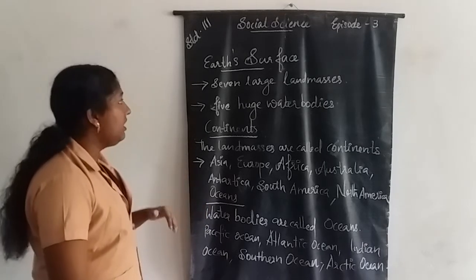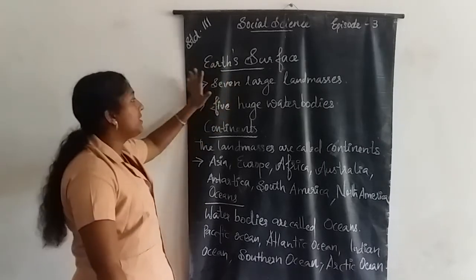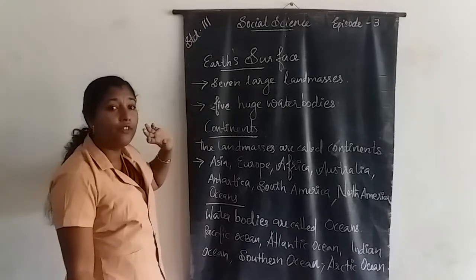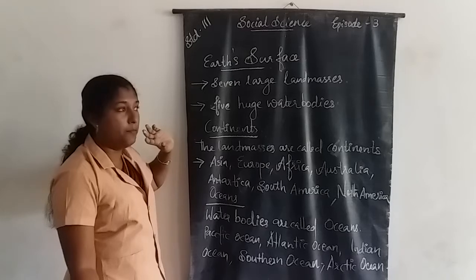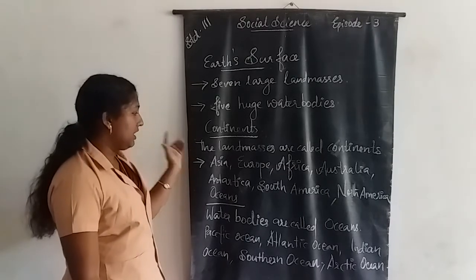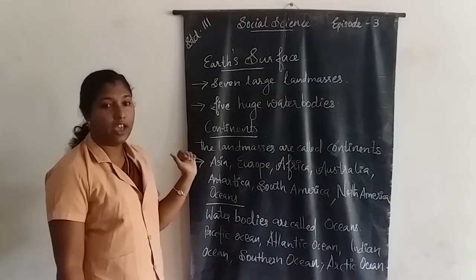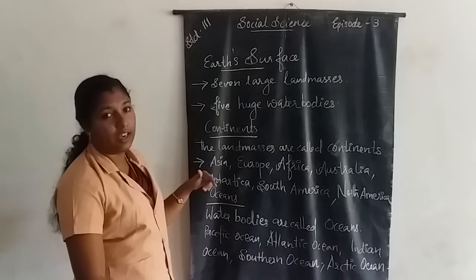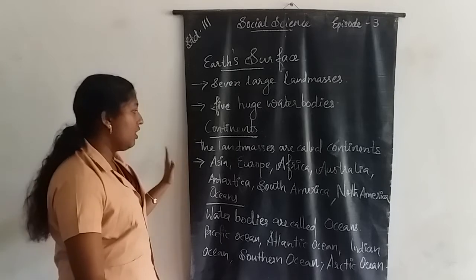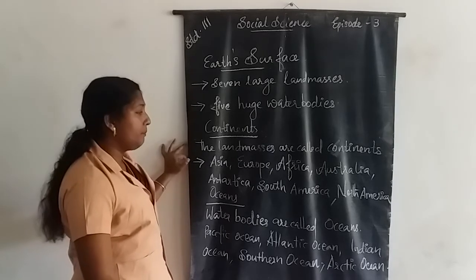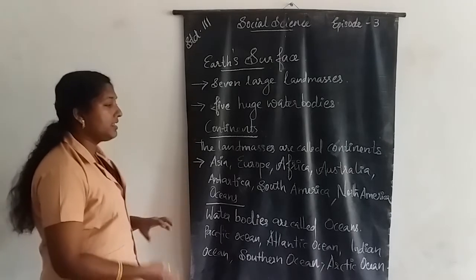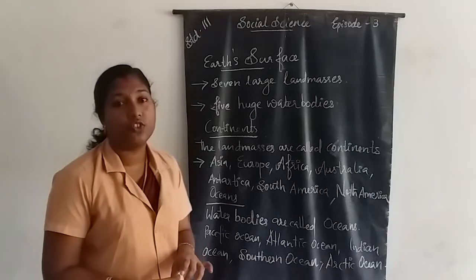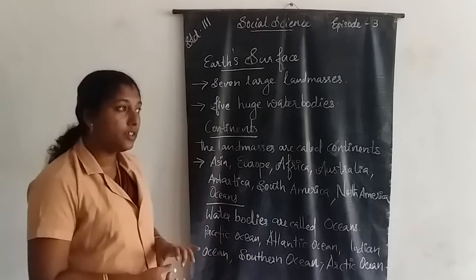Once again, Earth surface consists of 7 large land masses. Which are they? Asia, Europe, Africa, Australia, Antarctica, South America and North America are the 7 large land masses present in our Earth's surface.